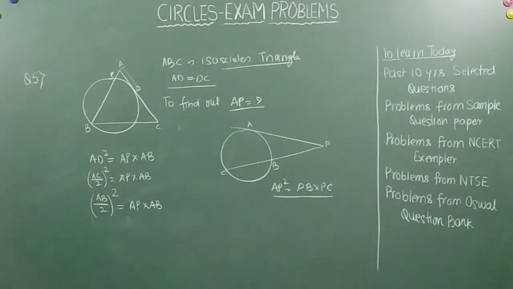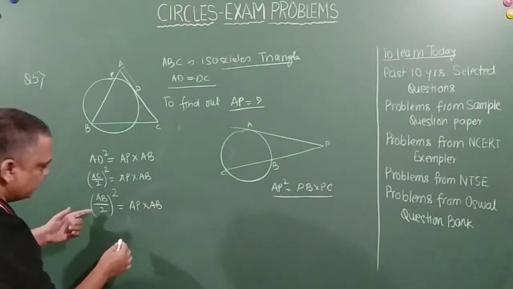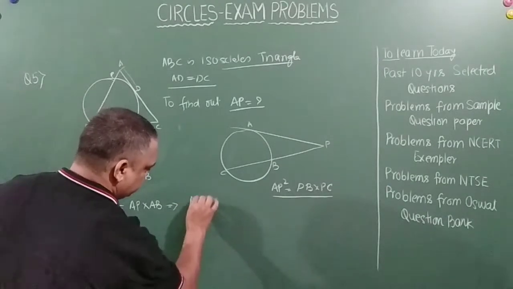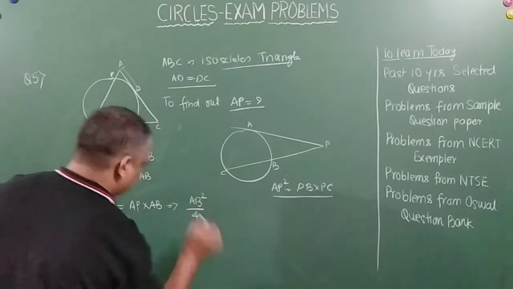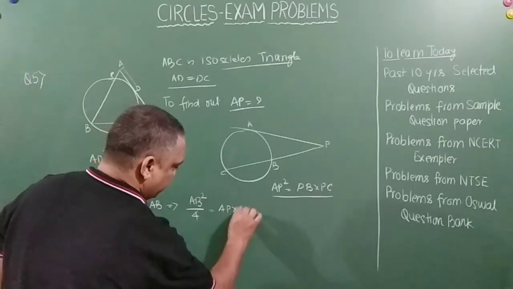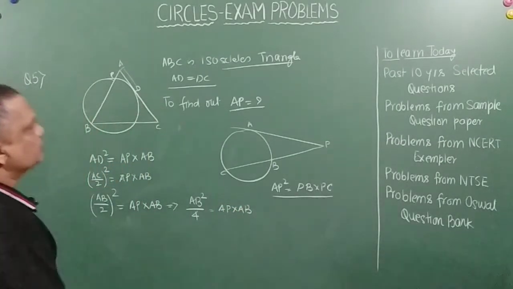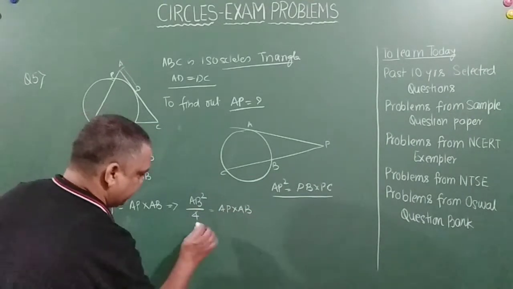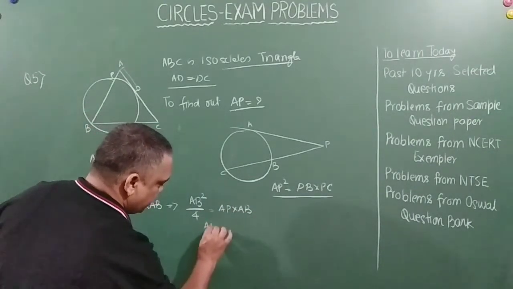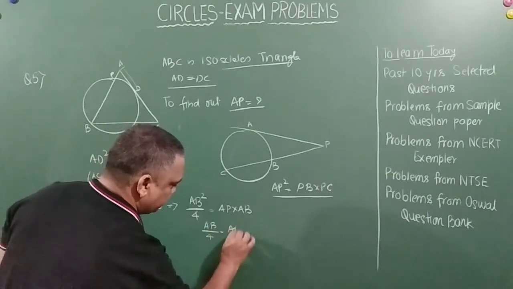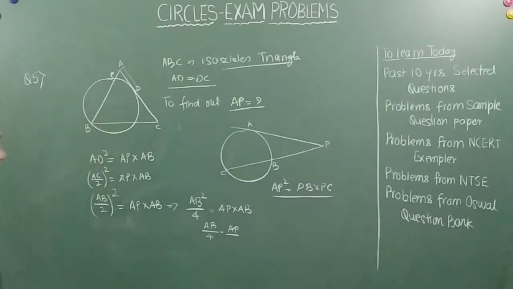Isosceles triangle, right? So this becomes how much, friends? This becomes AB square by 4 is equal to AP into AB, right? So I have to find out AP. So I will bring the AP this side, AB this side. So this becomes AB by 4 is equal to AP, correct? So this is the answer, right?